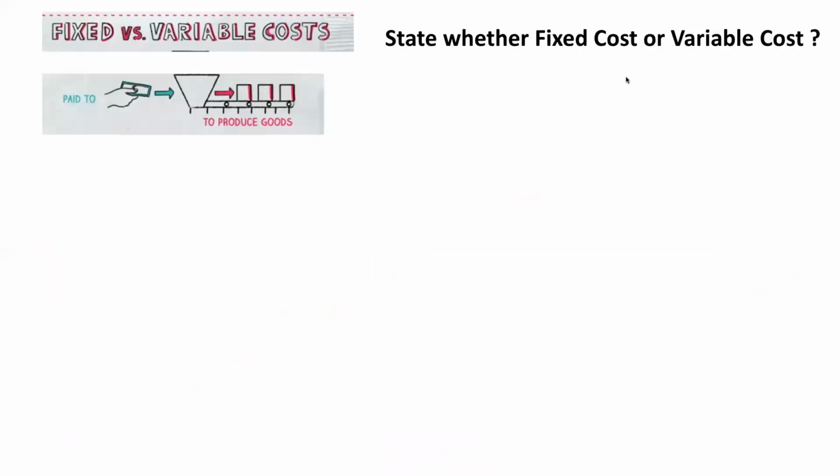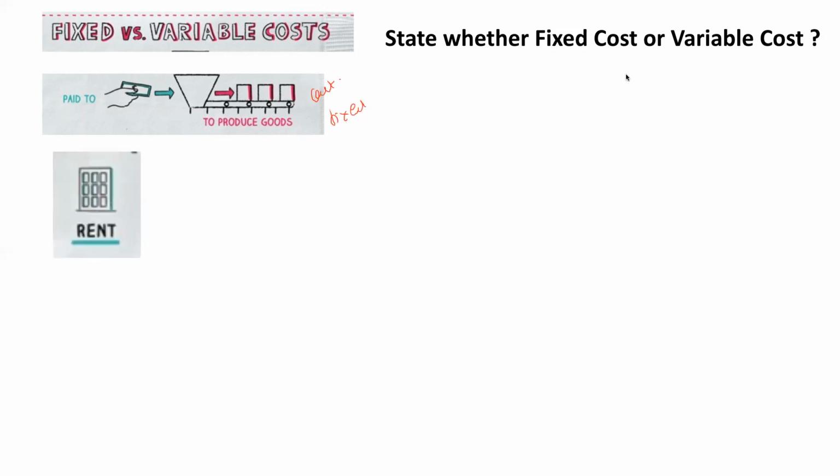Let's discuss whether these are fixed costs or variable costs. Salary that you pay to the workers to produce goods: if it is dependent on the output, it would be variable, but if it is fixed, then it would be fixed costs.